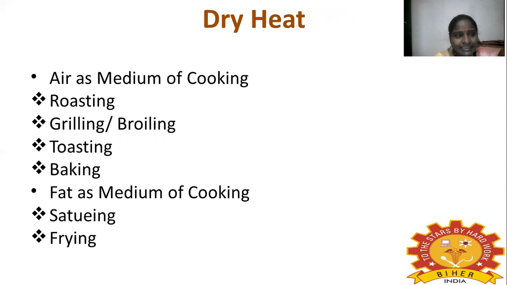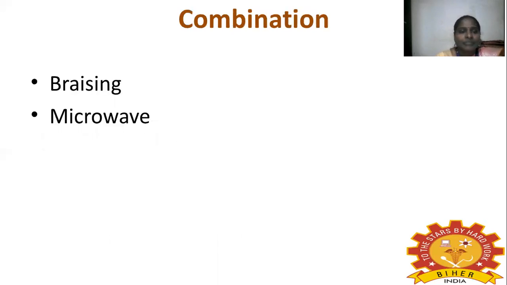Next one is dry heat. The second classification of cooking method is dry heat: air as the medium of cooking and fat as the medium of cooking. Dry heat can be done by either air or fat. If it is air, it is again divided into four types: roasting, grilling, toasting, and baking. If fat is used as the medium of cooking, that is sauteing and frying. These all come under the category of dry heat. The third one is combination, where these two occur together: braising and microwave cooking. These two methods come under the category of combination.